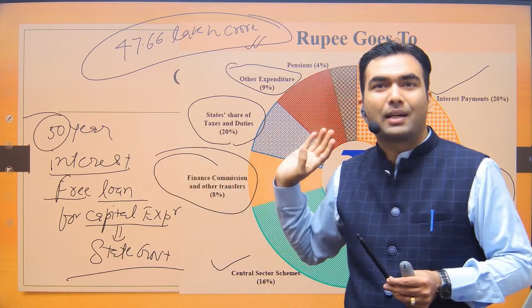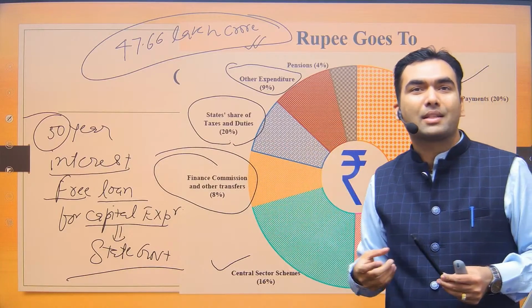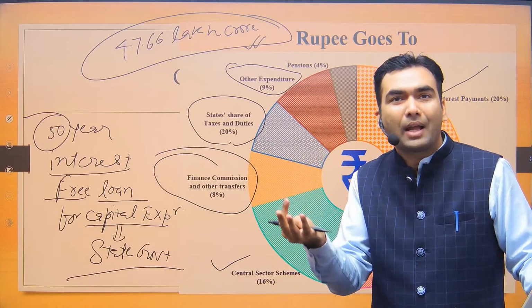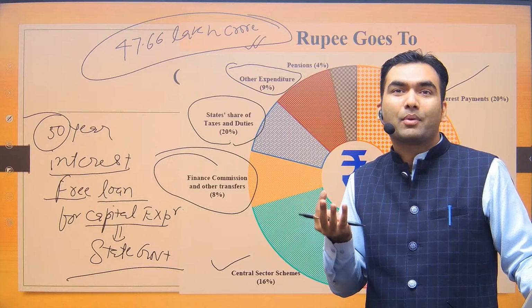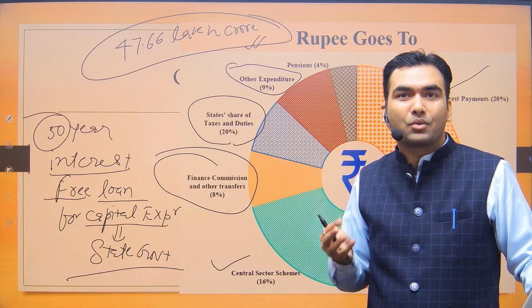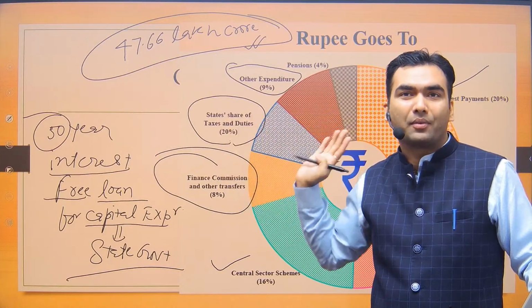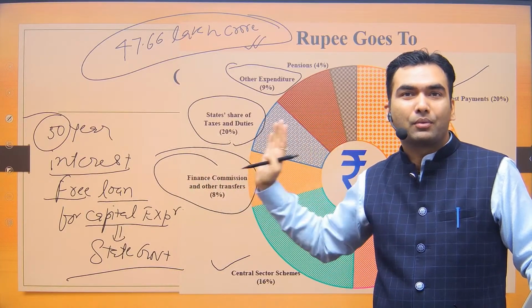Are you able to understand this? If you are able to understand this, this has a lot of economic concepts in it. It has the concept of time value of money. It has the concept of what kind of expenditure is revenue expenditure and what is capital expenditure. So if you are able to understand this, you have understood economics very well. Just let me know if you have understood it.